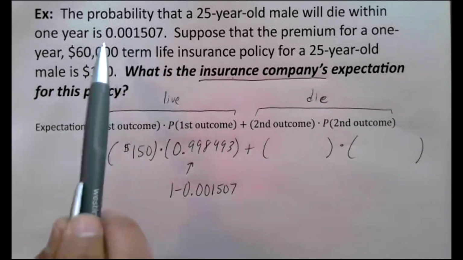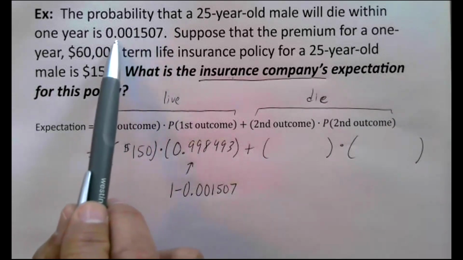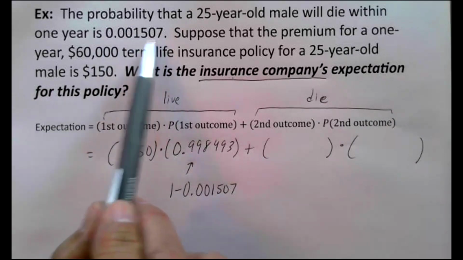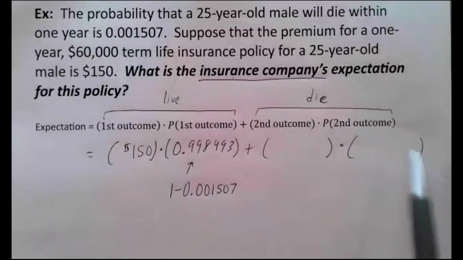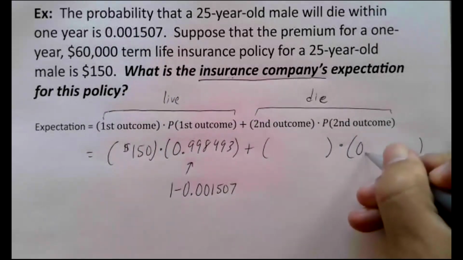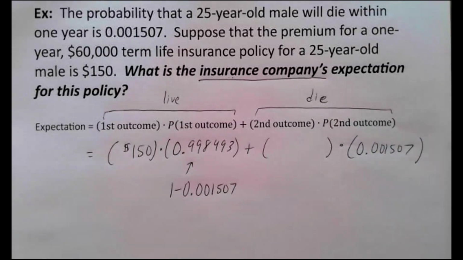But it doesn't happen all the time because some of the time the person died. This tiny probability here is the probability the person dies. This is what I need to put over here, of course, right? This is the probability that the person's going to die within the year. And I left this for last because a lot of people put the wrong thing here. This is if the person does die, how much money does the insurance company lose?